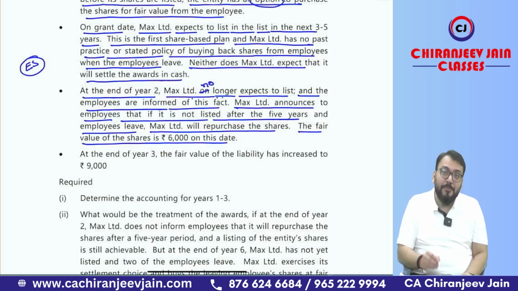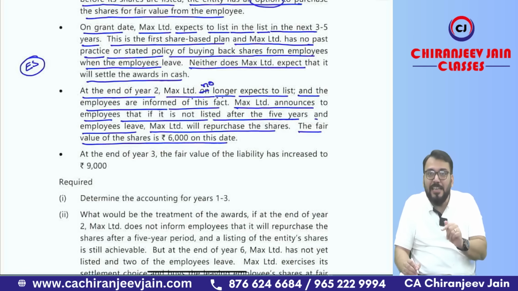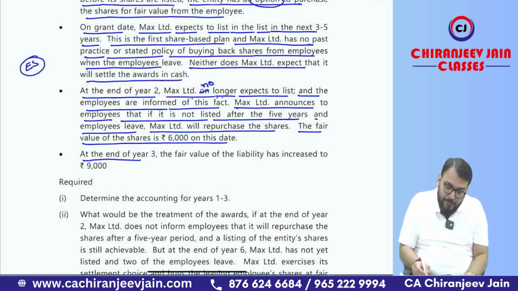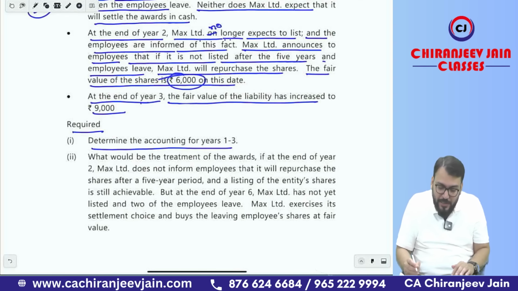The entity has an option to repurchase, and the employees are informed of this fact. Max Limited announced that if it is not listed after 5 years and the employee leaves, Max Limited will repurchase the shares. So now it will be reclassified from equity settled to cash settled share-based payment transaction. Got this point? At the end of year 2, the fair value is 6,000. At the end of year 3, the fair value liability has increased to 9,000. Required: determine the accounting entry for year 1, year 2, year 3.